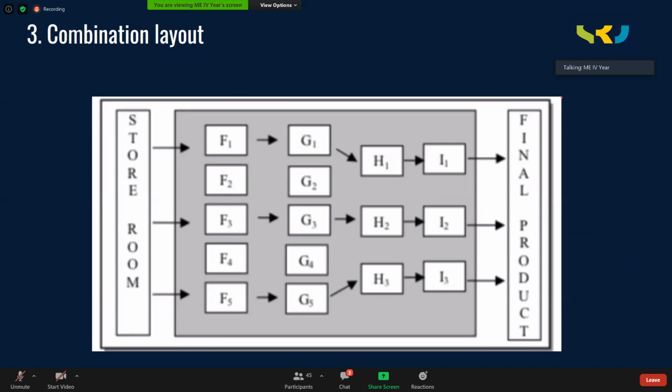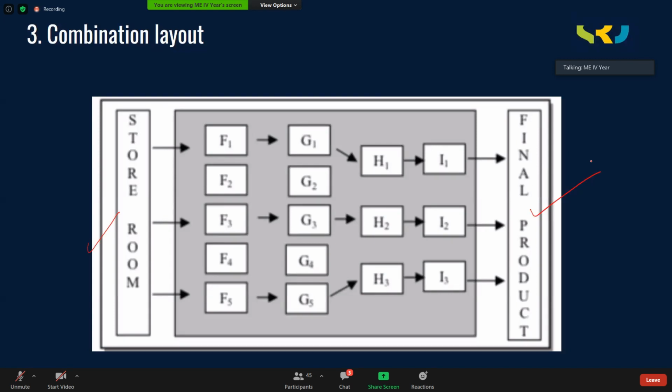The third type of layout is a combination layout, which will take advantages of both process layout and product layout. Most of the industries, we see this kind of layout only. Here you have a storeroom. Here you have the final product which is coming out. In the storeroom, there is raw material.